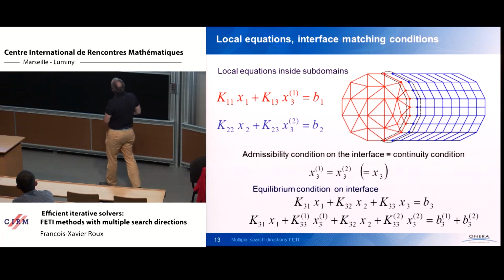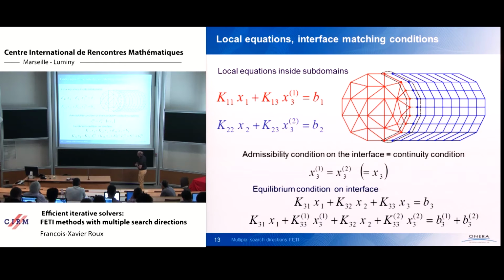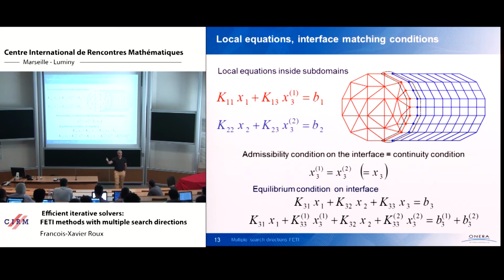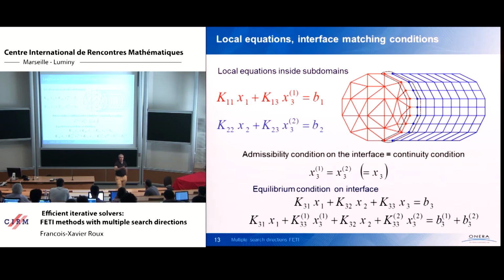There are interface matching conditions. The first condition is an admissibility condition, because x31 and x32 in domain 1 and domain 2 must be the trace of the solution of the global problem x3. That is unique, of course. So x31 must be equal to x32. This is an admissibility condition. But it's not enough.